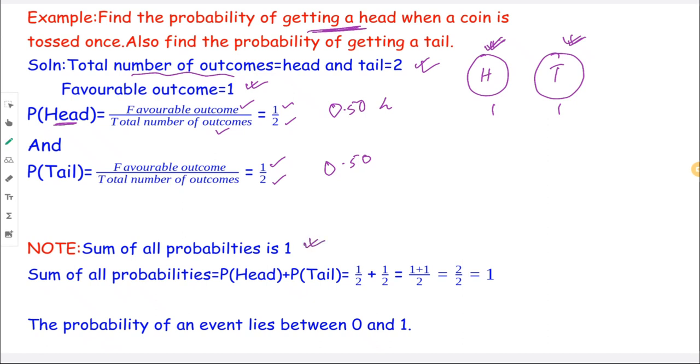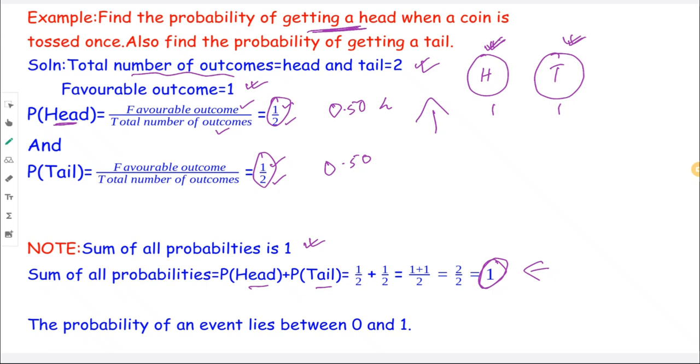All right, now sum of all probabilities is always equal to 1. Keep this in your mind. All right, so trying to prove it here, you can see sum of all probability. If you look at the first example, there are two, right? Probability of head and probability of a tail. So both of them are half and half chances that both of them will occur, right? So if I find the LCM, can you see that it's 1 here? So remember, whenever you add all the probabilities, the sum will always be equal to 1.